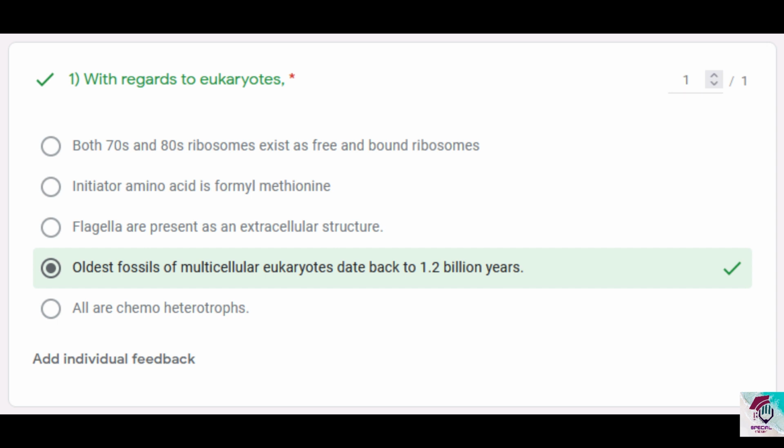Depending on the availability of light, they may be either photoautotrophs or heterotrophs. While fungi have a heterotrophic absorptive mode of nutrition. So all being chemoheterotrophs is incorrect. Then option 4 again: oldest fossils of multicellular eukaryotes date back to 1.2 billion years ago, and that was red algae called Ediacaran. That is just for extra knowledge. Don't confuse it with the oldest fossils of unicellular eukaryotes being 1.8 billion years ago. Okay, and so that is question number 1.